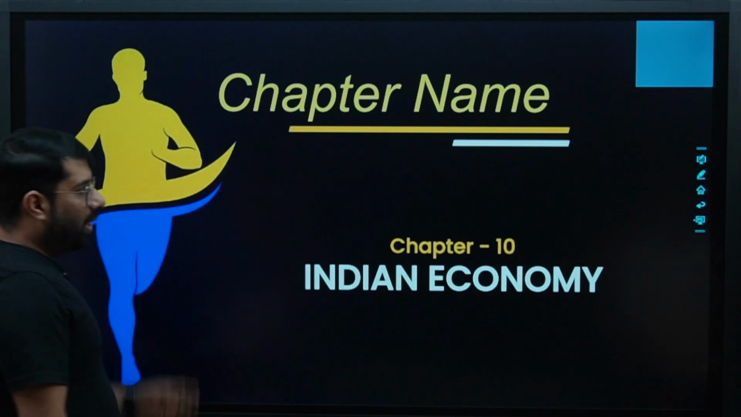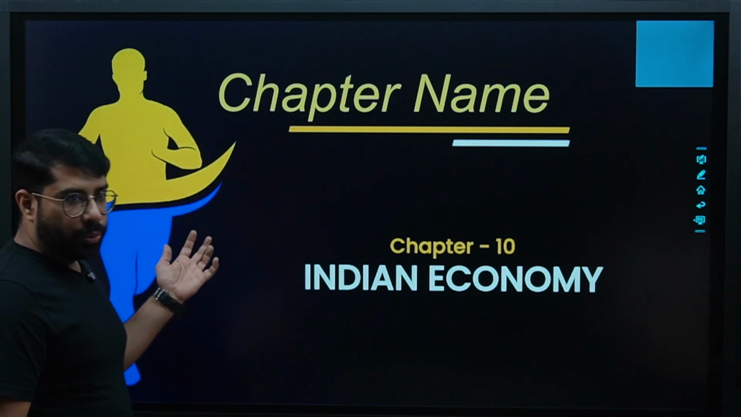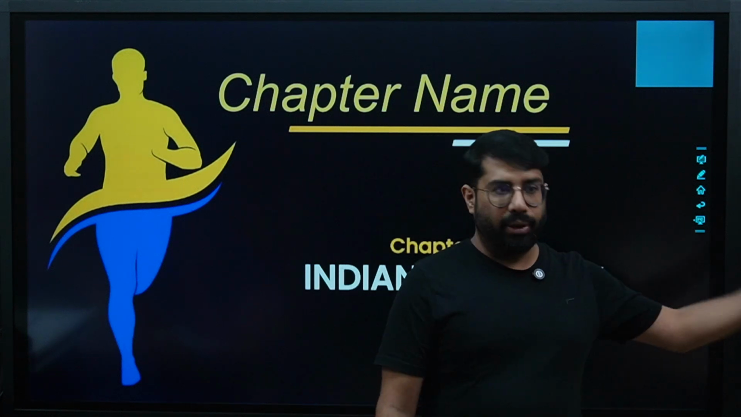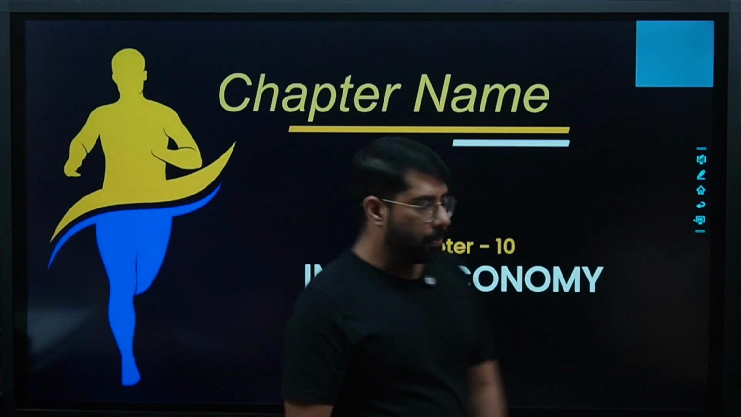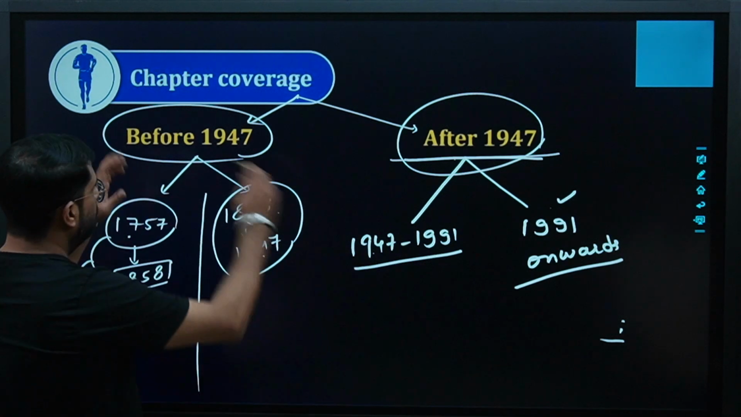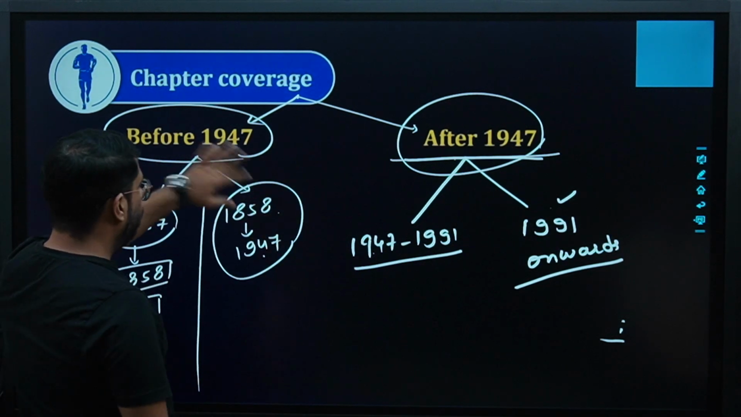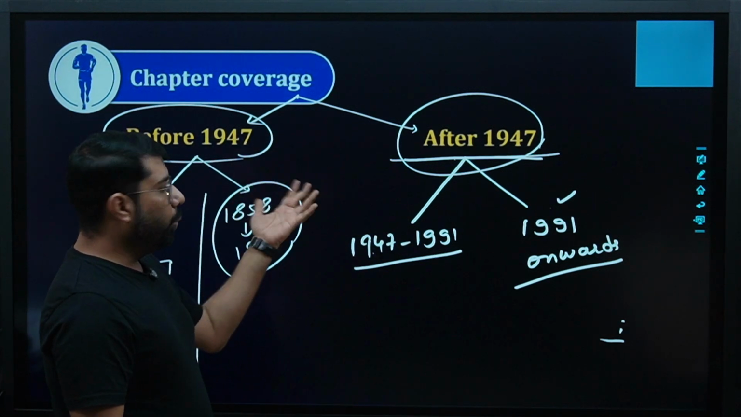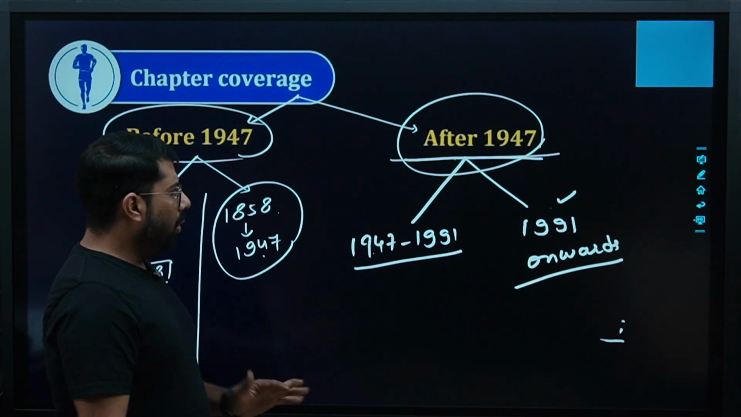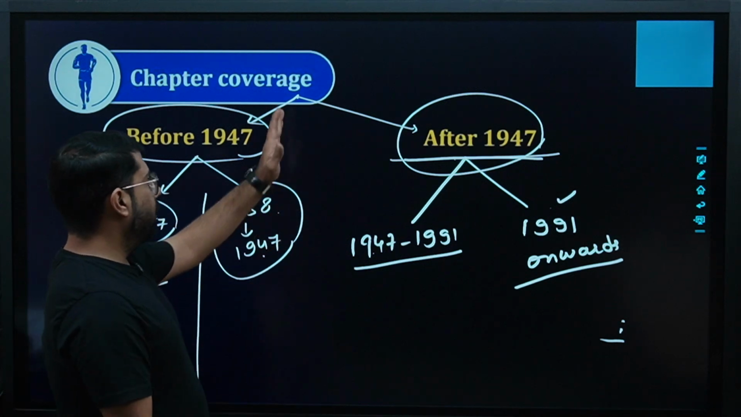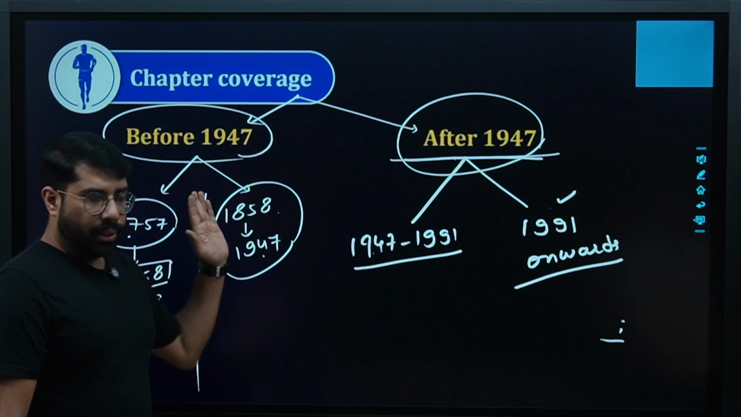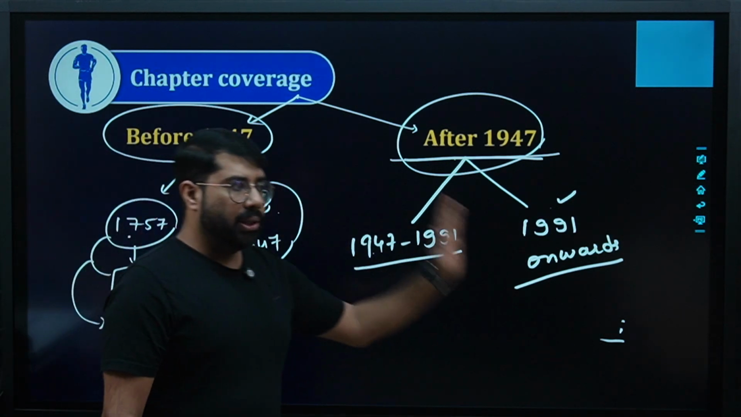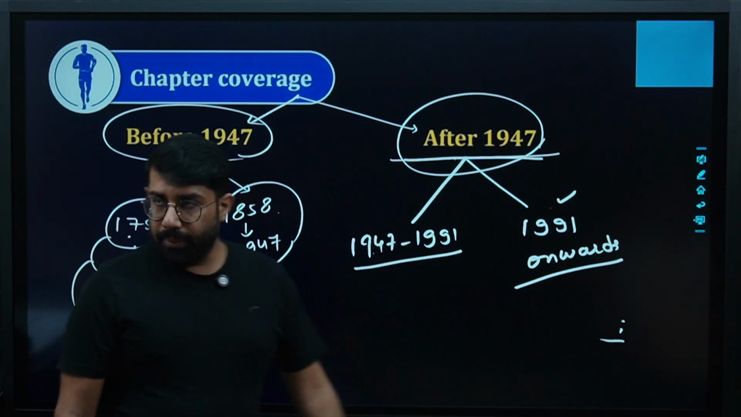Correct. So basically, at the start, there will be a timeline that we have to study. The timeline will start from 1757, going forward to 2025, the current year. So this chapter's coverage is in two parts: before 47 and after 1947. Why are we doing this? All of you can understand very easily that 47 is the independence year, right? So what has happened before independence, that is what we are going to study, and what has happened after independence, that is what we are going to study.